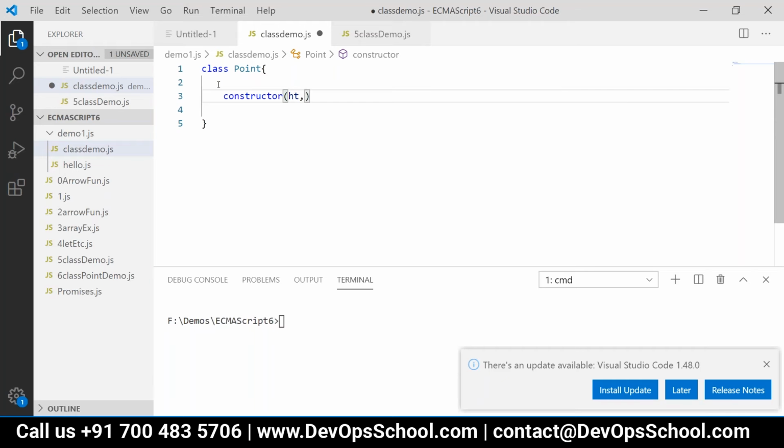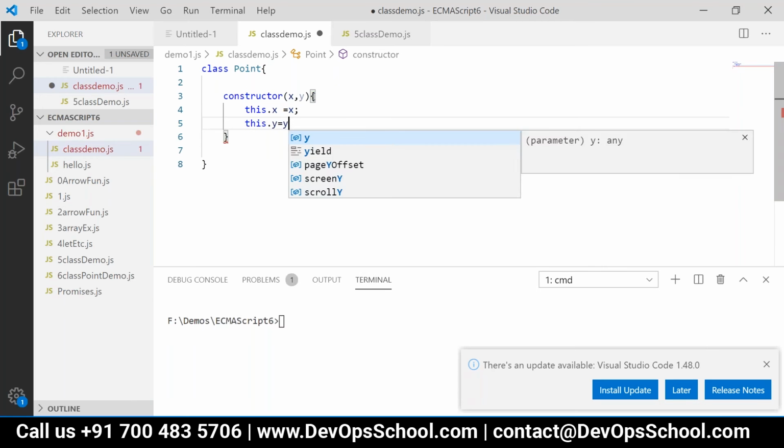So let us have here maybe not height, x and y, right? x comma y. Let us create a point class. So what are you going to write here? this.x equal to x, this.y equal to y.